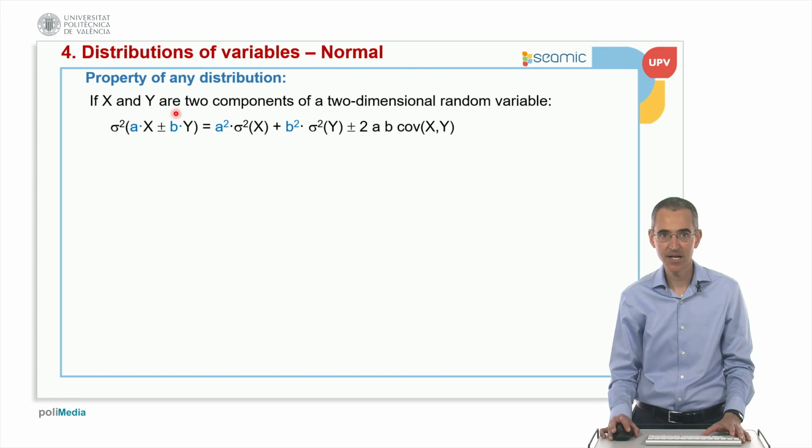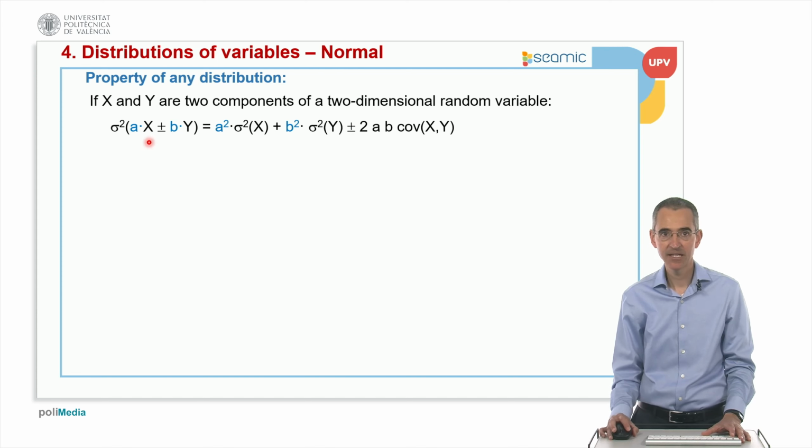So if x and y are two components of a two-dimensional random variable, we have that the variance of a coefficient a that multiplies x plus or minus another coefficient b that multiplies y is equal to this coefficient a squared multiplied by the variance of x, plus the coefficient b squared multiplied by the variance of y, plus or minus.